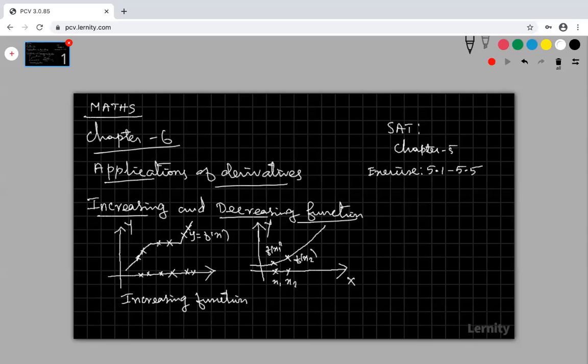In the earlier example, here up to this point, the function remains constant. Here it is increasing, constant, increasing. Therefore, that is an increasing function. Here there is no constant part. The function is increasing and increasing and increasing only. So this type of function is increasing, but it is called strictly increasing.